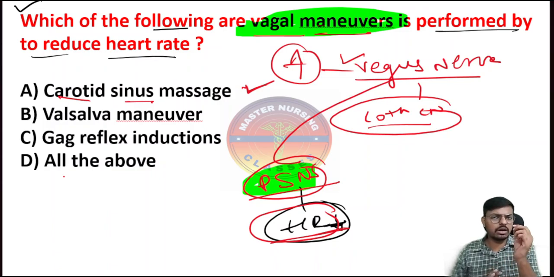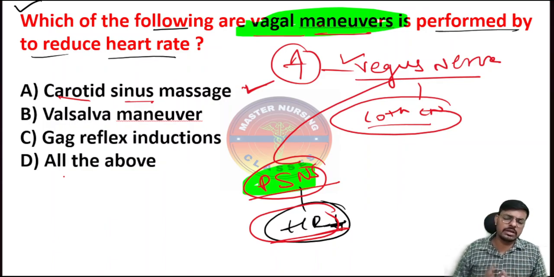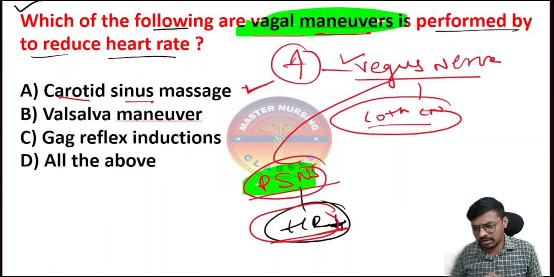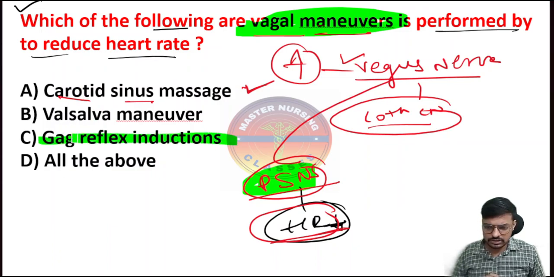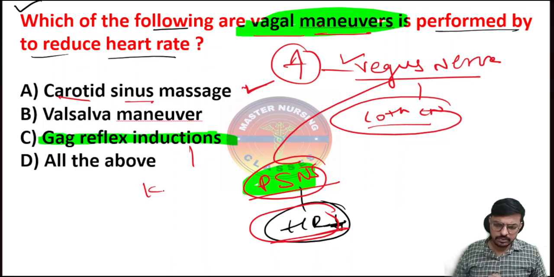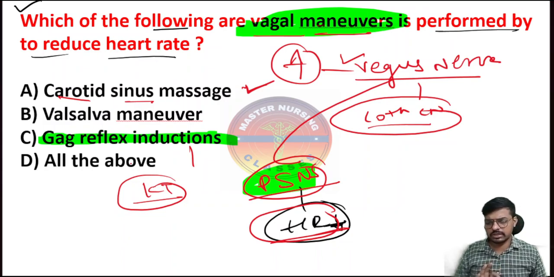Then we take a tongue depressor or anything similar and stimulate the posterior pharynx. Stimulation of the posterior pharynx induces the gag reflex. Inducing the gag reflex repeatedly again stimulates the vagus nerve and the parasympathetic nervous system, and the heart rate comes to normal. But one thing we have to make sure during gag reflex induction: vomiting may happen, so we have to keep a kidney tray at the bedside and take precautions against aspiration. That is important.